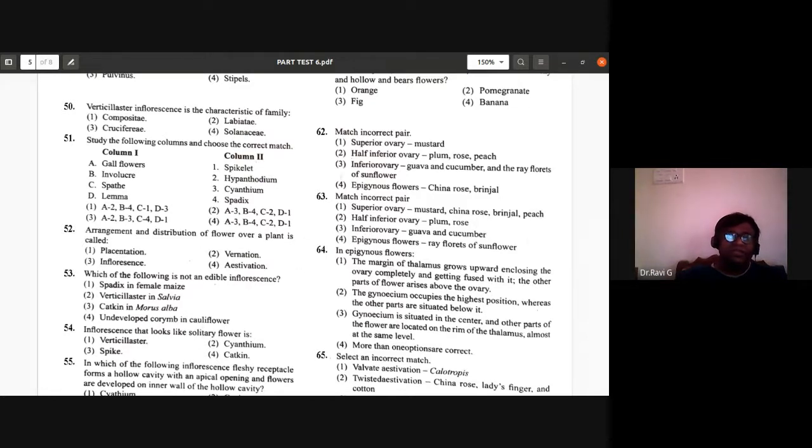So 63rd, the first one is the answer. So the incorrect pair is superior ovary. Mustard, China rose, brinjal, they have superior ovary. But peach is semi-inferior. They belong to the rose family. So peach is the odd one out. So the incorrect pair is the first one.